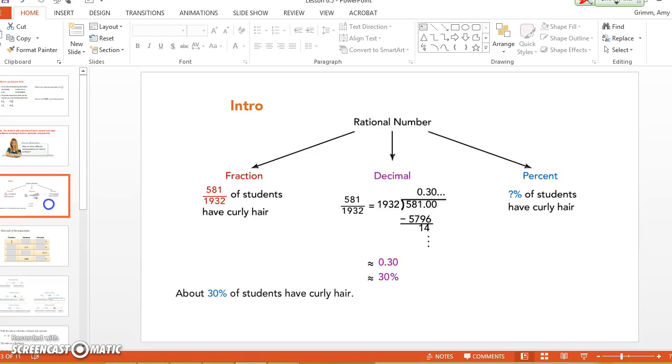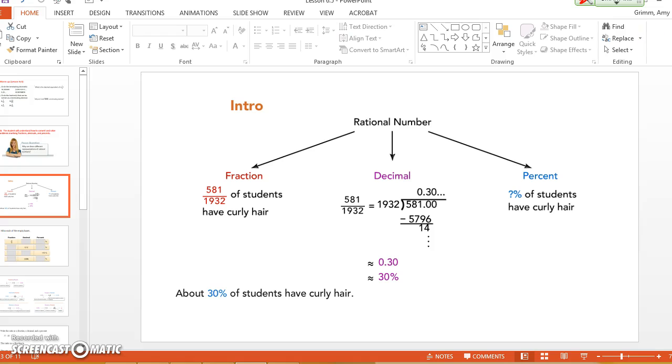Okay, so I wanted to make sure you understand that this all still falls under rational numbers. Remember, rational numbers are anything that can be written as a fraction. Anything that can be written as a fraction is a rational number, which means that there are any number, that's what we just said, can be written as a fraction. All fractions can be written as decimals, and all fractions and decimals can be written as percents. They're all still rational numbers. Okay, everything still falls under that category.